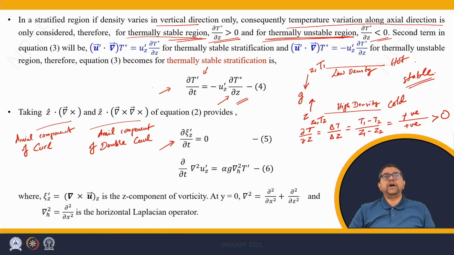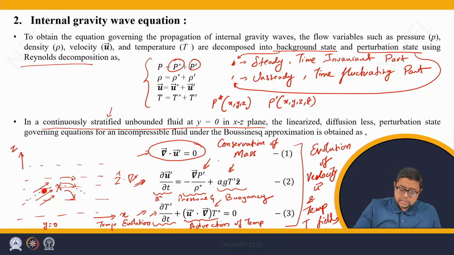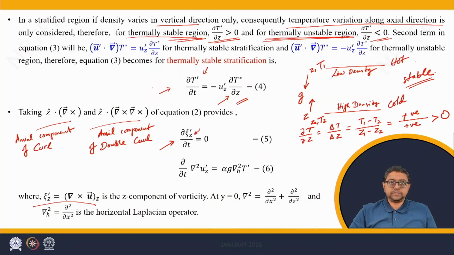this equation where xi is curl of u, which is the vorticity, and taking the z component, we have xi subscript z. This is the z component of the vorticity with prime as the perturbation quantity. The pressure gradient term vanishes due to curl because curl of gradient is always equal to 0.